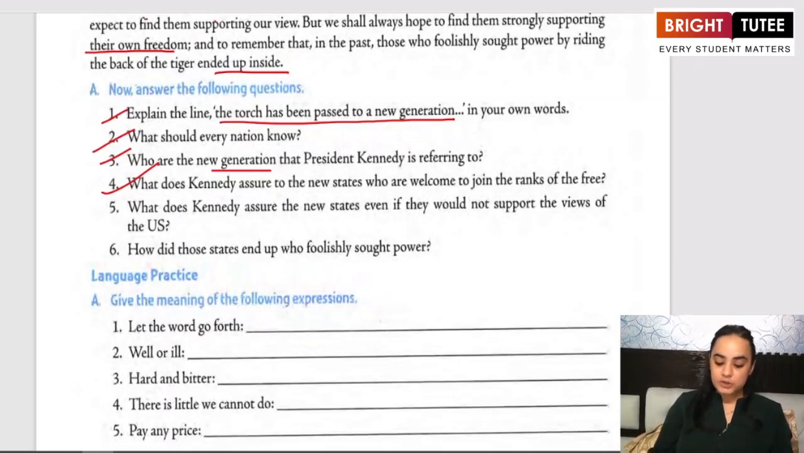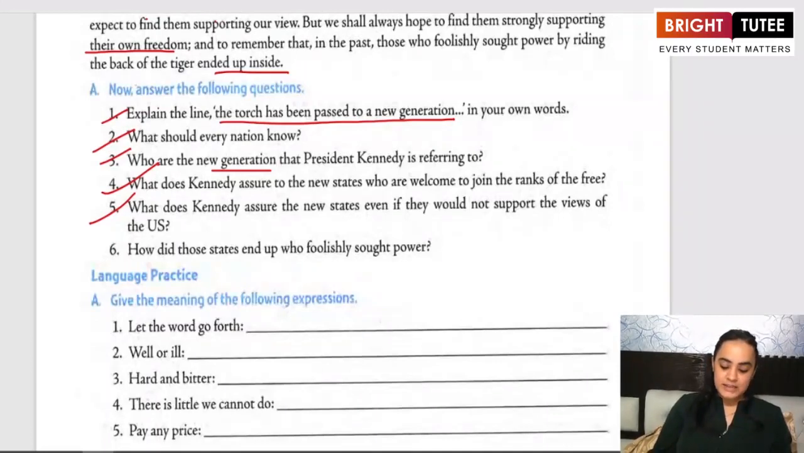What does Kennedy assure the new states even if they would not support the views of the US? So as I said that even if the new states would not support this view of US, they are free to go against them, but they have to remember that their nation, that is United Nations, is never going to try to be a tyranny, is never going to try to rule over them, and would always motivate them to stand for their own freedom.